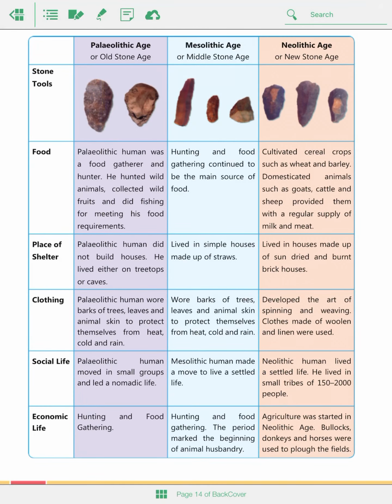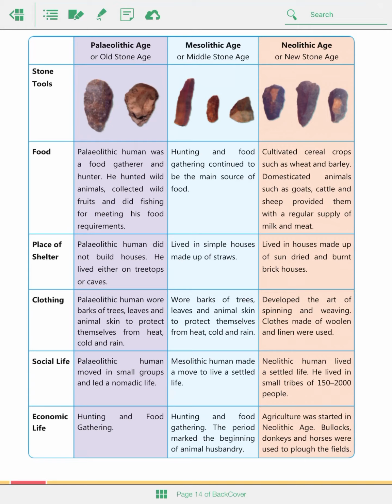Let's start with the clothing. In the Paleolithic age, Paleolithic humans wore barks of trees, leaves, and animal skin to protect themselves from heat, cold, and rain. They were dependent for food and clothing on the trees and on the animals.